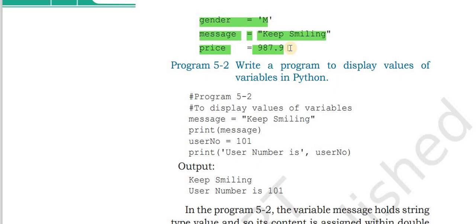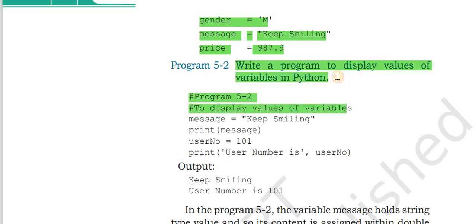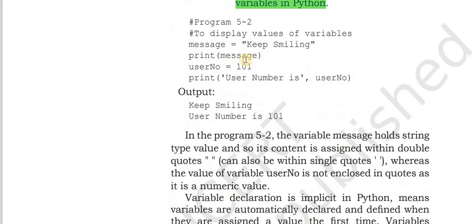Note it down. Another variable is principal, and what value do you assign to the price? 987.9. This value is assigned to the price. Because 987.9 is a number, you need not use single quotes or double quotes. Single quotes and double quotes are used for characters and strings only. For a numeric value, double quotes or single quotes are not required.